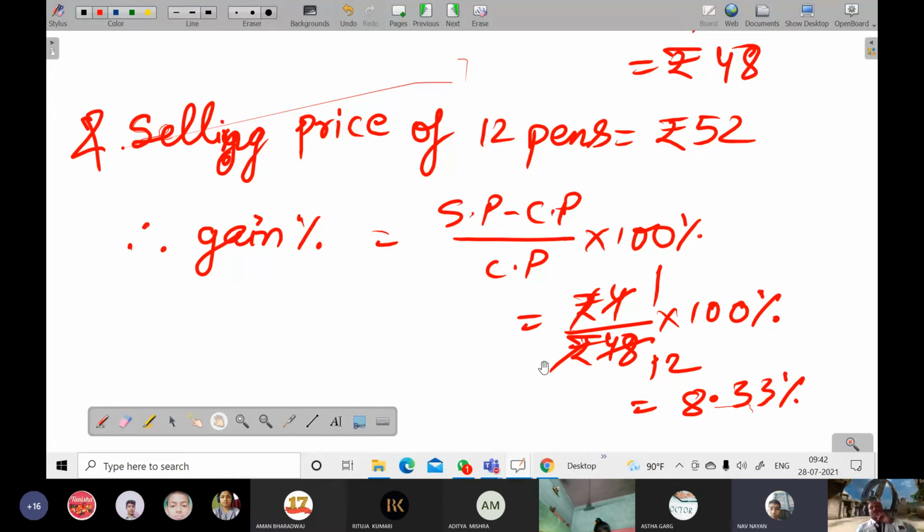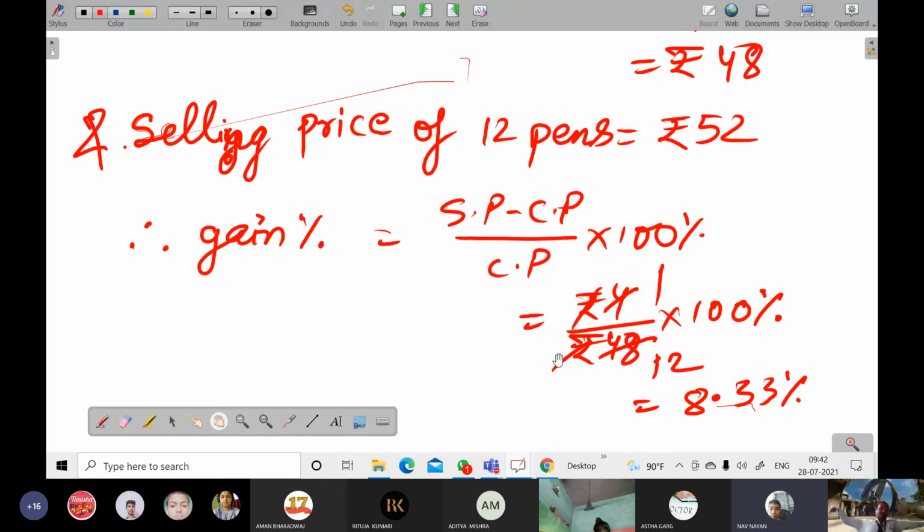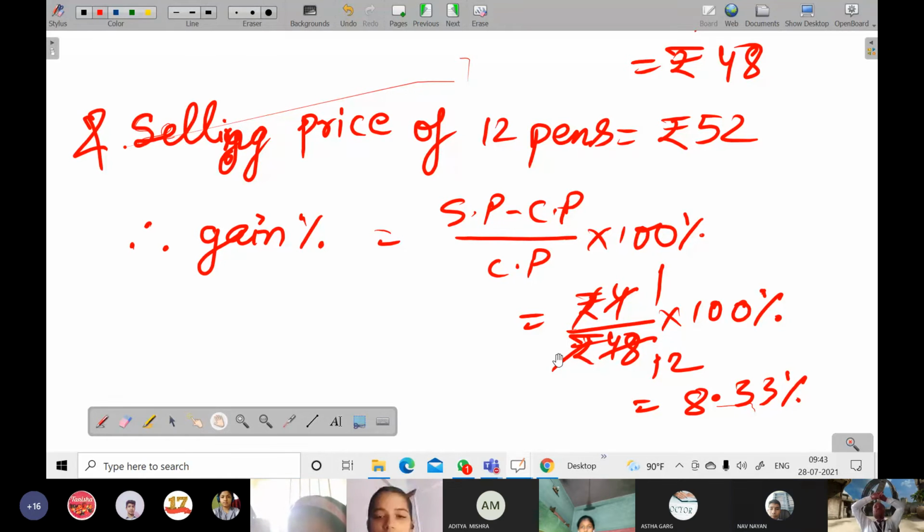After that, the gain of 1 pen is 0.33. Then rupees 0.33 by 4, in that case it will become how much?